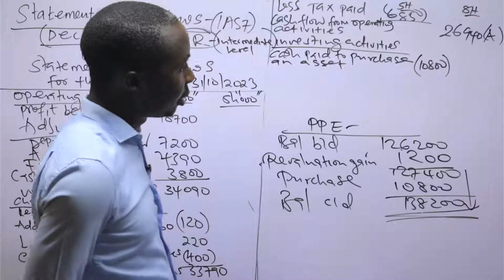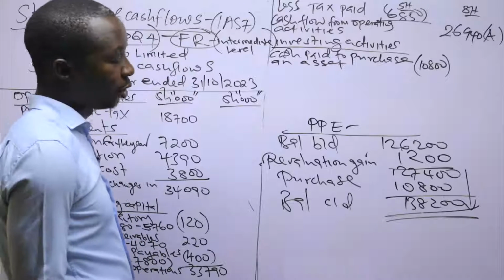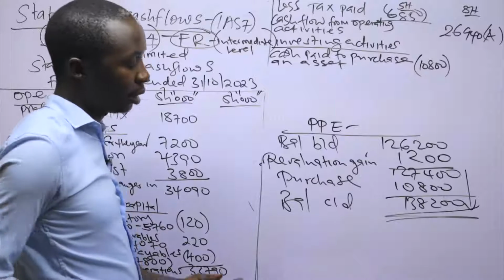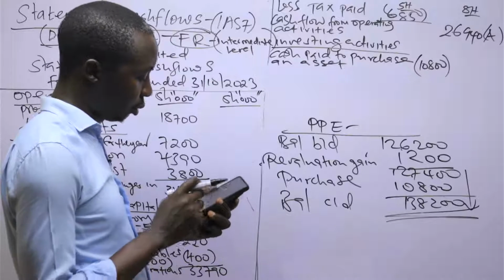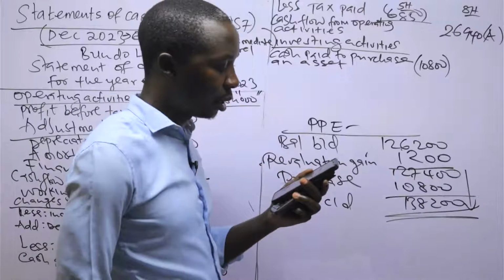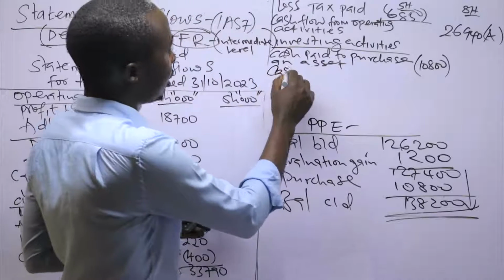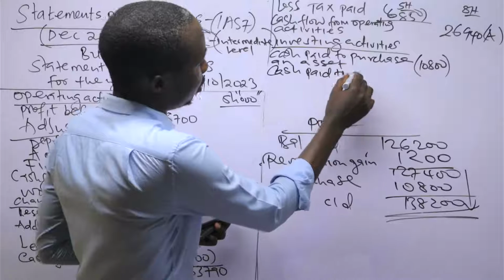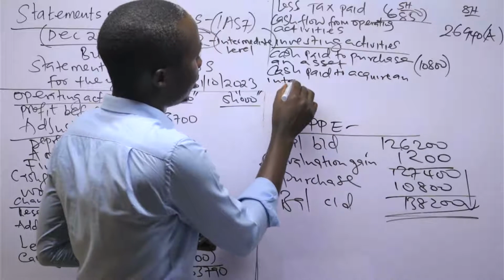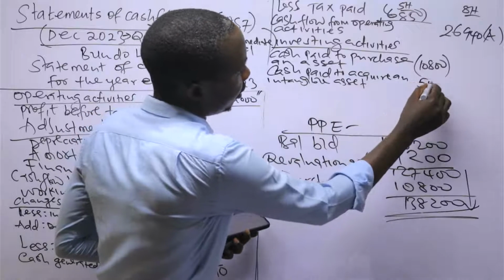Then after that, is there anything else they purchased? Remember, under the additional information, there are patents which were acquired. That is additional information number 2. During the year ended 31st October 2023, Budo Limited acquired some patent rights at a cost of 5 million. Again, that is cash paid to acquire an intangible asset, 5,000.